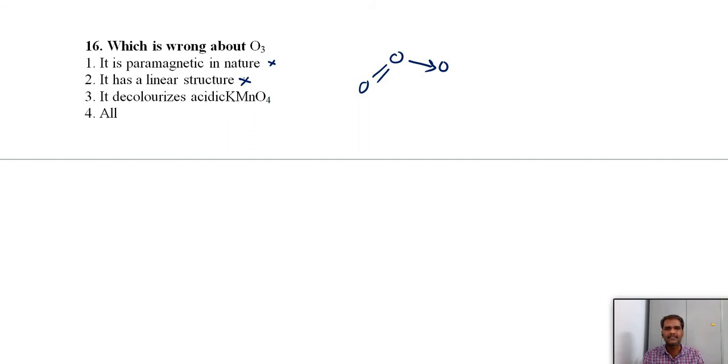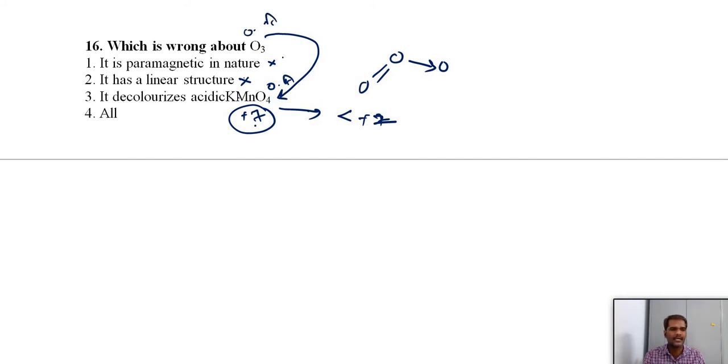It decolorizes acidic KMnO4. We know that KMnO4 is an oxidizing agent. O3 can also act as an oxidizing agent. It can oxidize, but here manganese is in its +7 oxidation state, the highest oxidation state, so it cannot oxidize further. Instead it can undergo reduction. So it cannot decolorize. For decolorization to happen, KMnO4 should go to a lower oxidation state, from +7 to either +4, +2 or +6. Since it is acidic medium, it should come to the +2 oxidation state. But this is not possible. In that case, ozone also acts as an oxidizing agent. So the reaction is not possible.